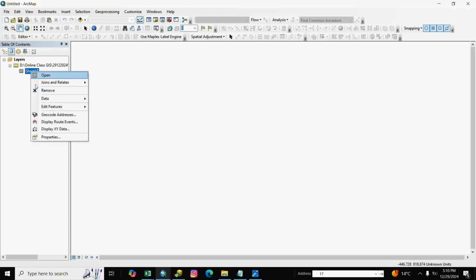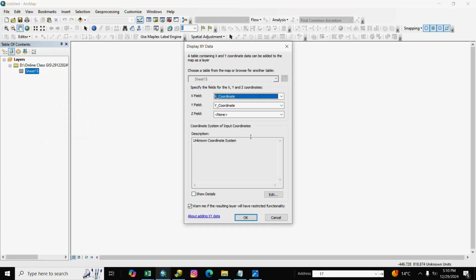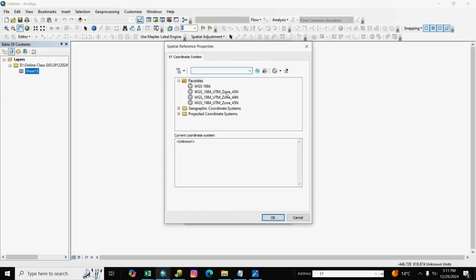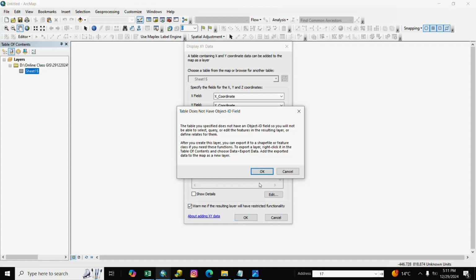After that, we right click and go to Display XY Data, and we select the X field, X coordinate, and the Y field, Y coordinate. So we select the X and Y coordinates and OK. You also give a projection depending on your area. You select the projection here and OK.